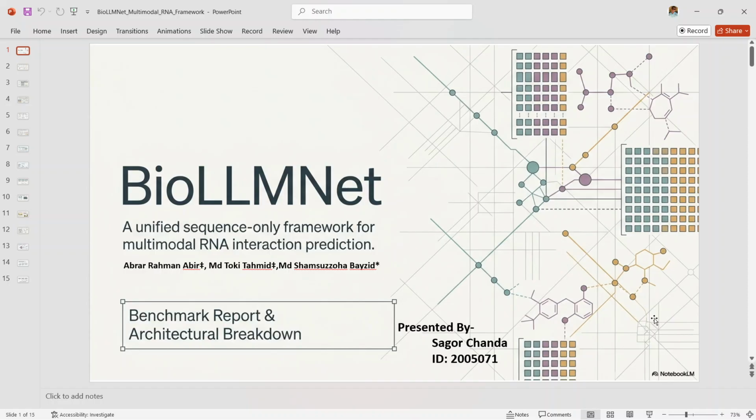Today I am presenting BioLLMNet, a unified sequence-only framework for multimodal RNA interaction prediction, authored by Abrar Rahman Abir, MD Toki, Tahmid, and Shamsuzzuha Bayzid. The central idea of this work is to predict how RNA interacts with proteins, small molecules, and other RNA using learned sequence representations rather than relying on difficult to obtain structural information. This makes the method both practical and broadly applicable to several important biological problems.